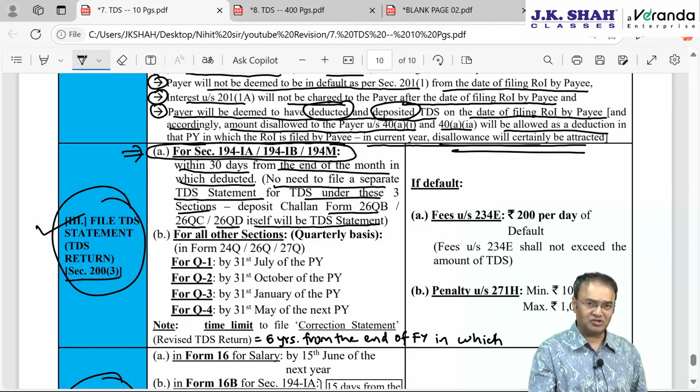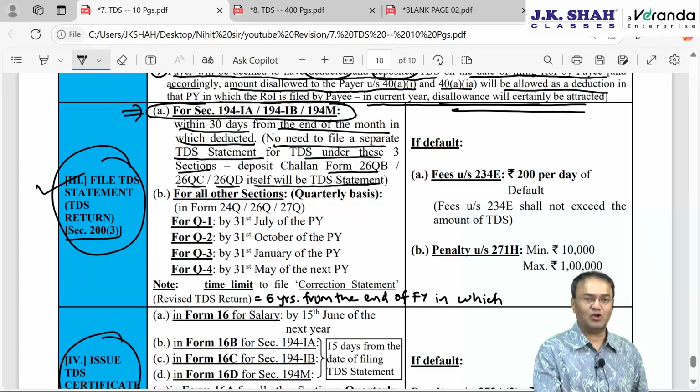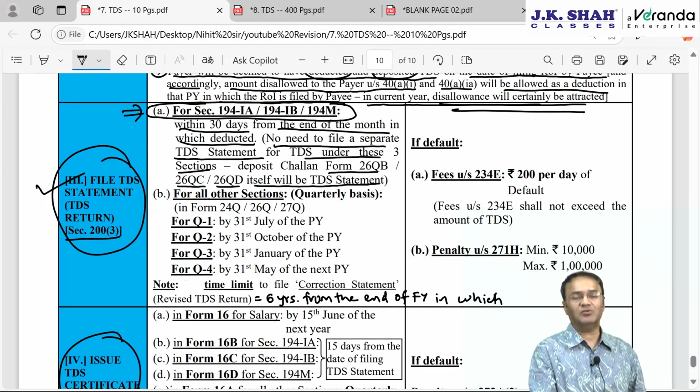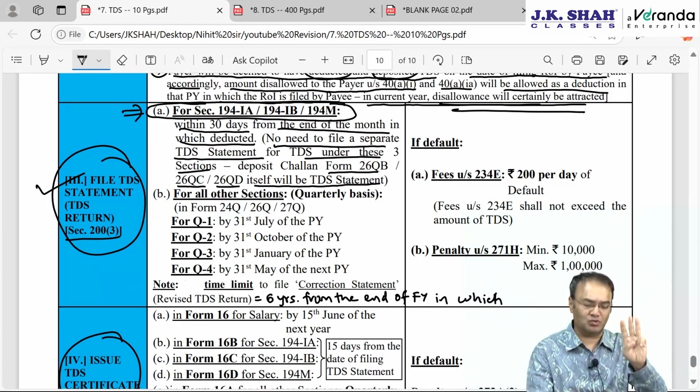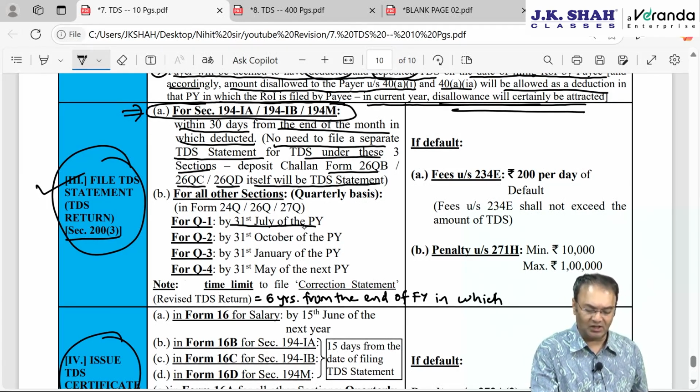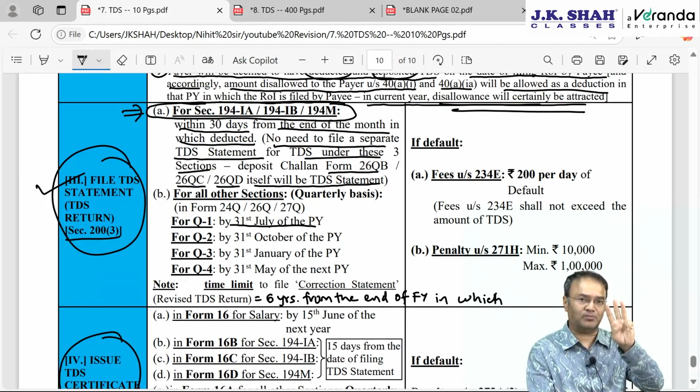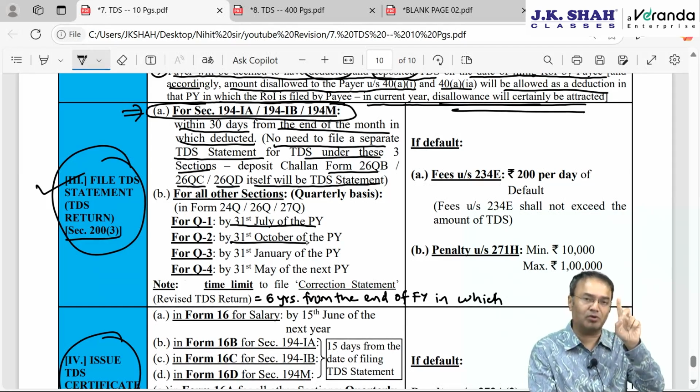For other sections, the TDS statement has to be filed on a quarterly basis. Within what time? Answer: 1 month from the end of the quarter. First quarter is April, May, June. 1 month from the end of June, 31st July is the last date. Second quarter is July, August, September, then 31st October. October, November, December is the third quarter, then 31st January.